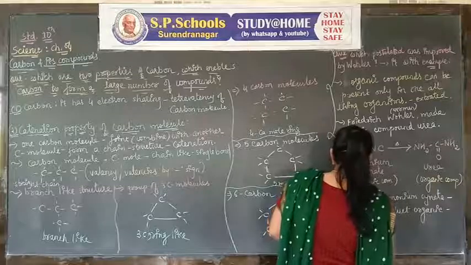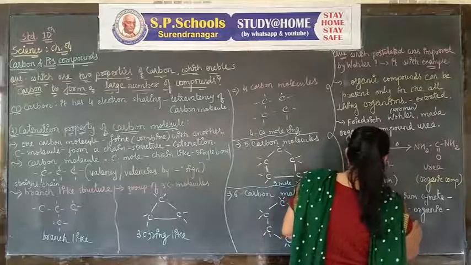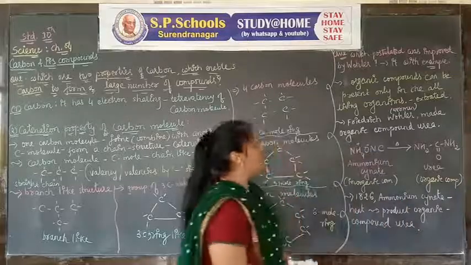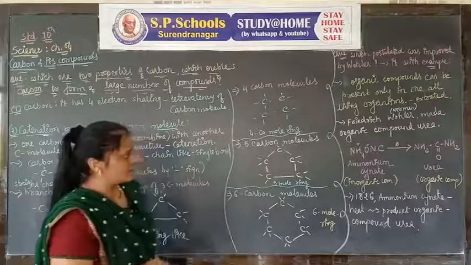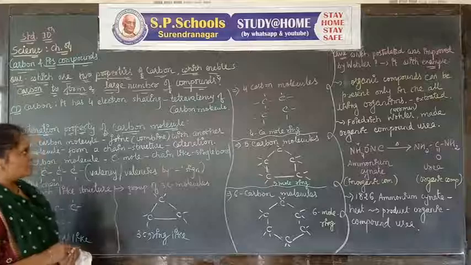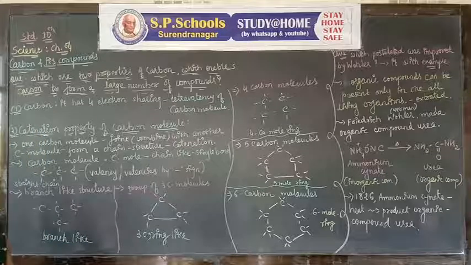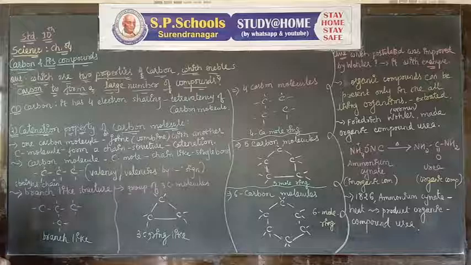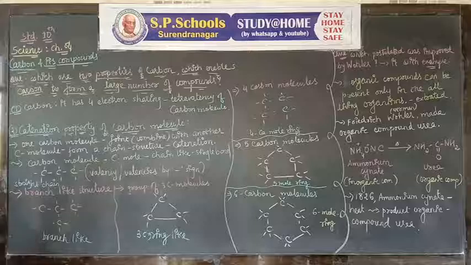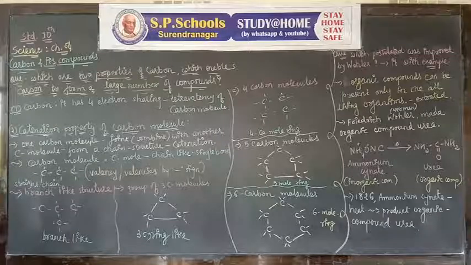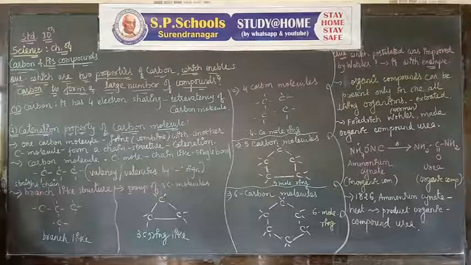So he postulated the theory and made urea. We took two questions: which are two properties of carbon which enable it to form a large number of compounds, and which postulate was improved by Wöhler. We gave the example of heating ammonium cyanate to make urea.